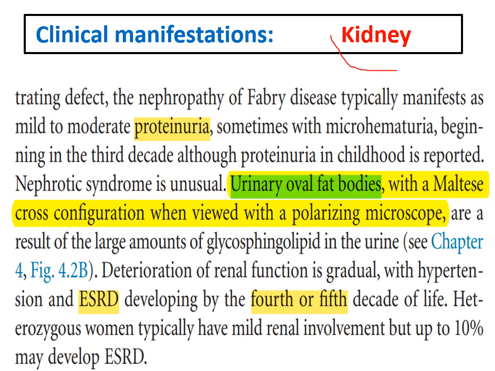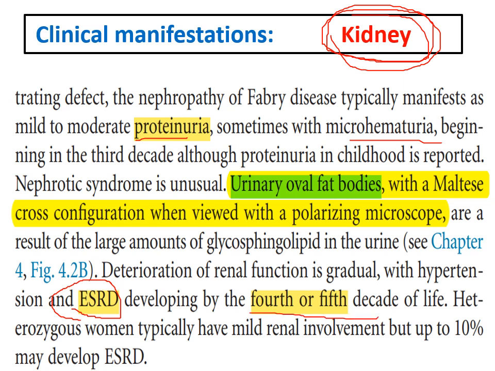We will focus now on each organ that can be affected in Fabry disease, and we'll start, of course, with the kidney. The earliest affection of the kidney is mainly a concentrating defect, usually followed by proteinuria, hematuria, and progressive renal impairment that usually leads to end-stage renal disease between the third or fourth and fifth decade, between the 30s and 60s.